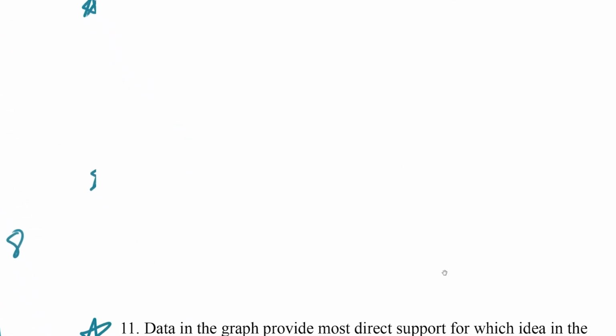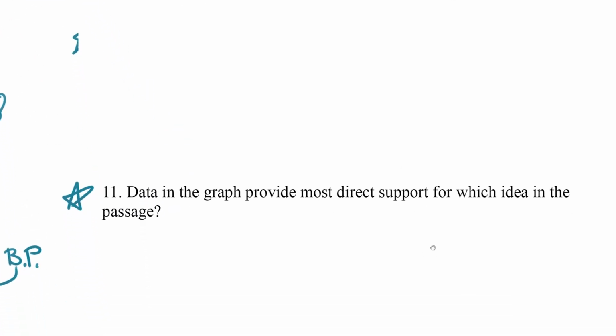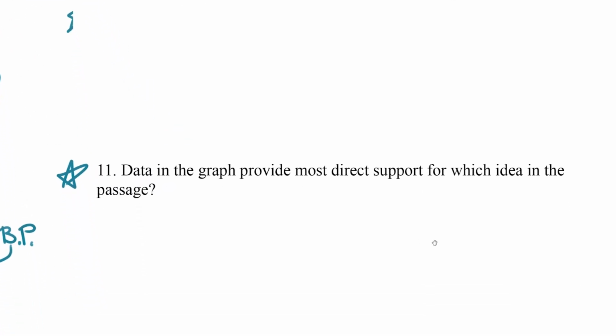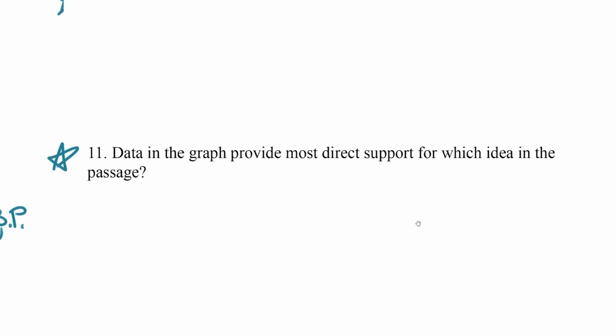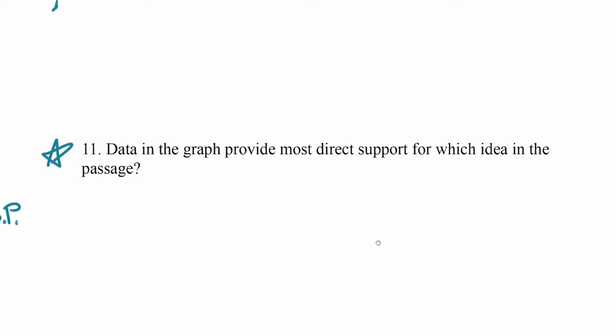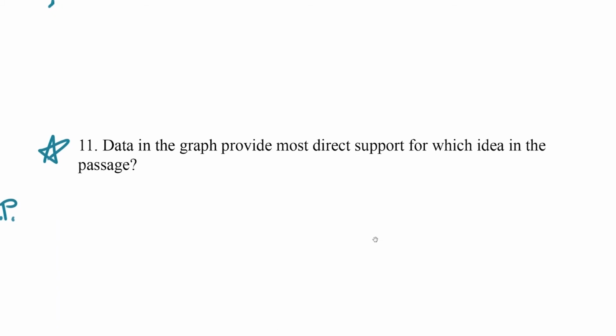So my prediction for this question is that data in the graph will provide the most direct support for that idea in the passage, that there are still places where ethical economics can work and everyone can be happy. Let's uncover the answer choices and take a look.